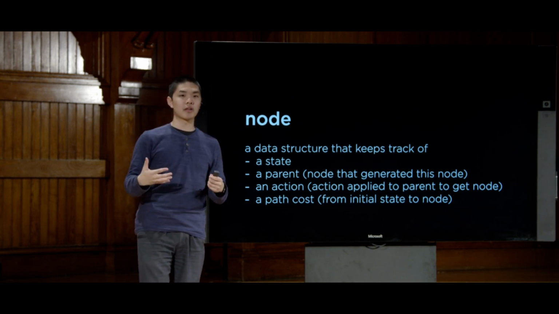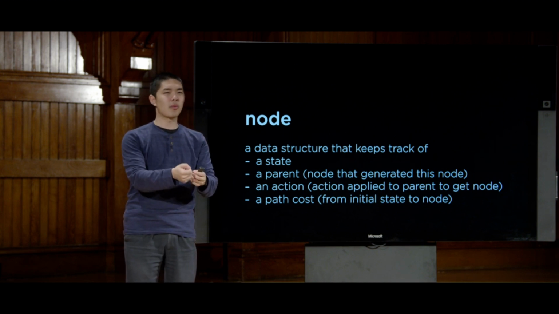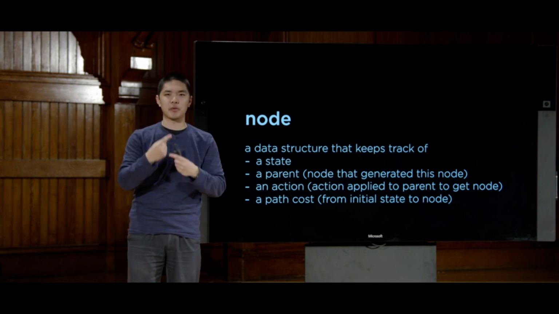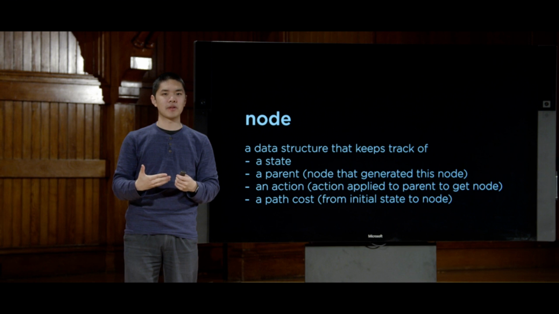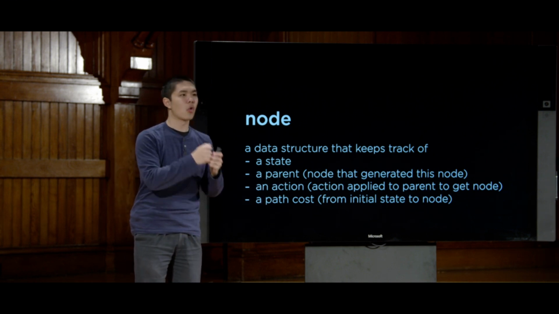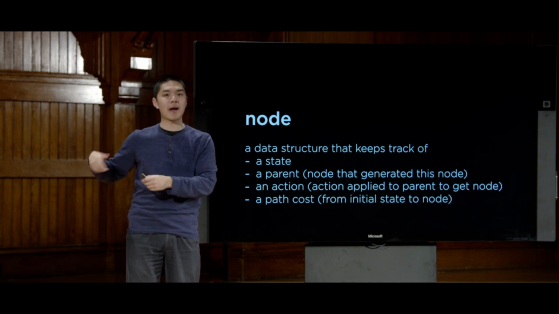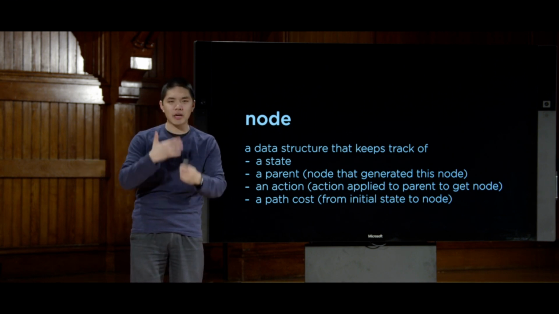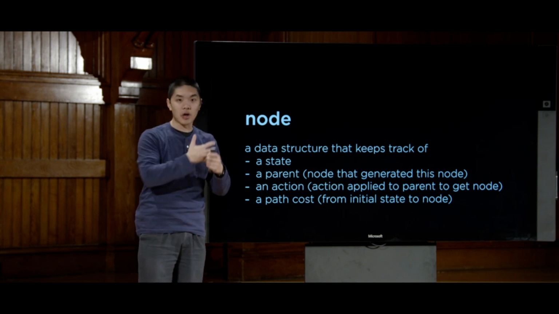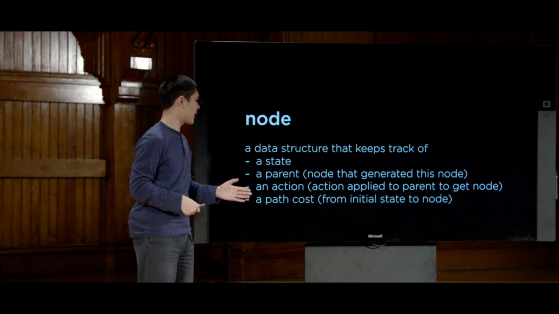And this is going to be relevant because eventually, once we reach the goal node, once we get to the end, we want to know what sequence of actions we used in order to get to that goal. And the way we'll know that is by looking at these parents to keep track of what led us to the goal, and what led us to that state, and what led us to the state before that, and so forth, backtracking our way to the beginning so that we know the entire sequence of actions we needed in order to get from the beginning to the end.